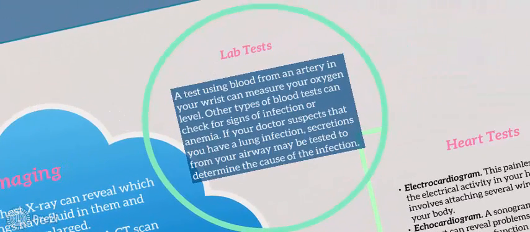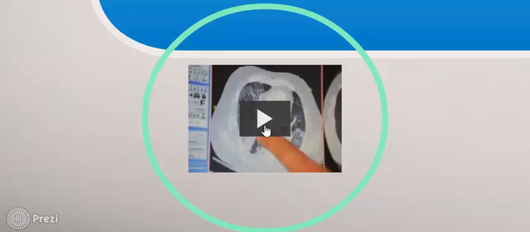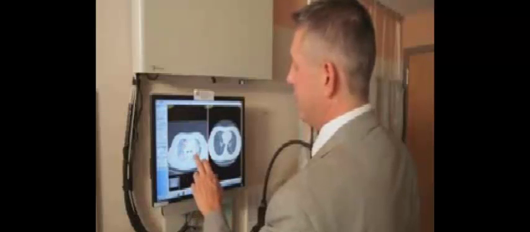A test using blood from an artery in your wrist can measure your oxygen level. Other types of blood tests can check for signs of infection or anemia. And this is kind of the classic ARDS picture where we have the dense consolidation on both sides of the lung.